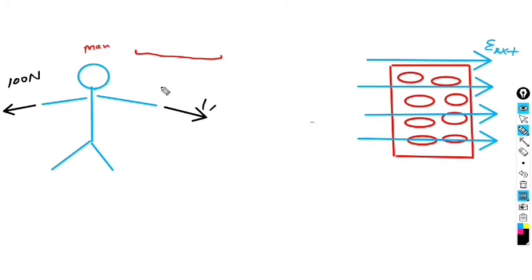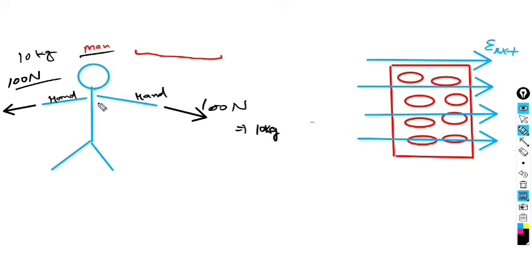Suppose this force is 100 Newton, and here also I have applied 100 Newton. 100 Newton means 10 kg. With 10 kg I am trying to pull this hand, and similarly the other person is trying to pull the hand of this man with a force of 100 Newton, or 10 kg.